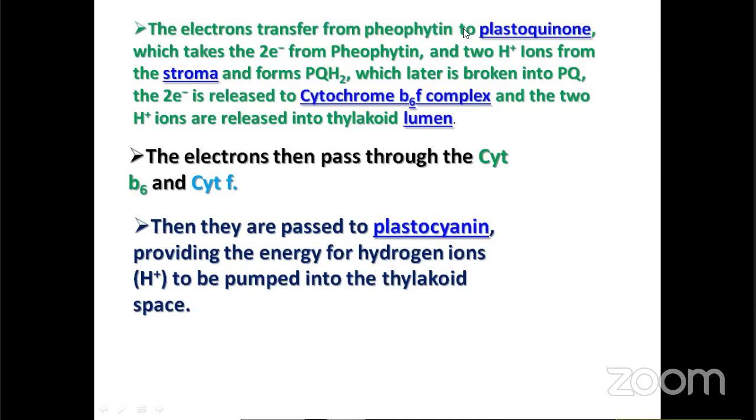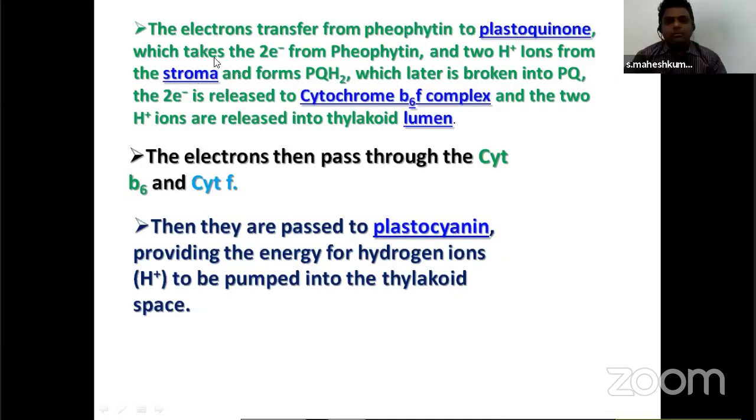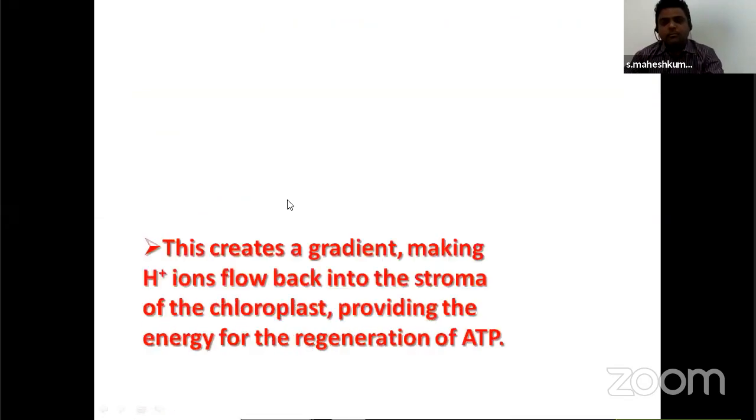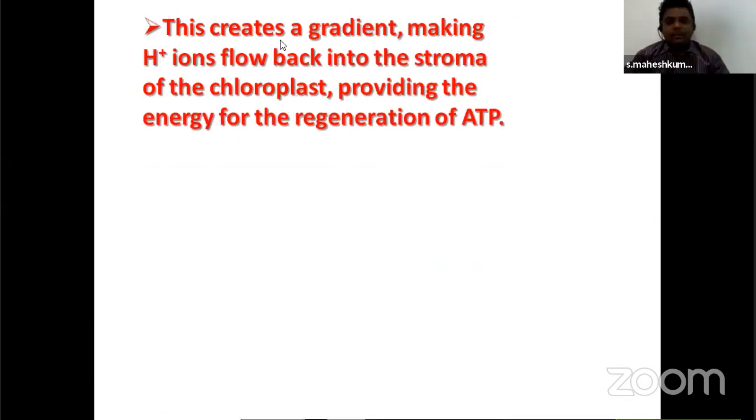Okay, madam. The electrons now transfer from pheophytin to plastoquinone, which takes 2 electrons from pheophytin. Now, already I told you, it will take 1 proton to transfer 1 electron, 2 protons. Now, the protons from the stroma will enter into the lumen. Now, the electrons go from cytochrome b6 to cytochrome f, then transfer to plastocyanin. From plastocyanin, the electrons go to photosystem 1. There, it will create a proton gradient.